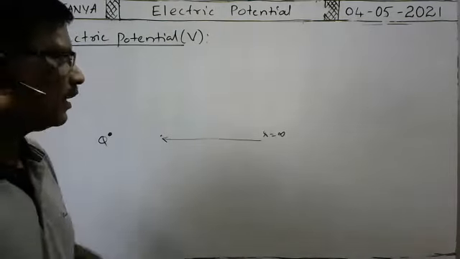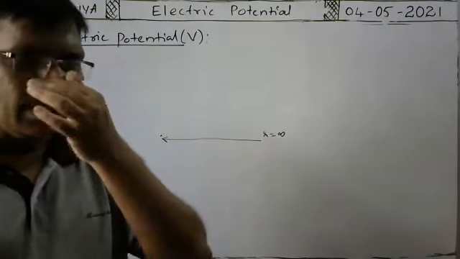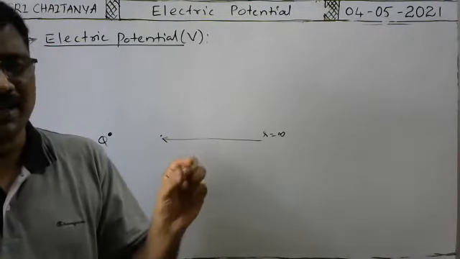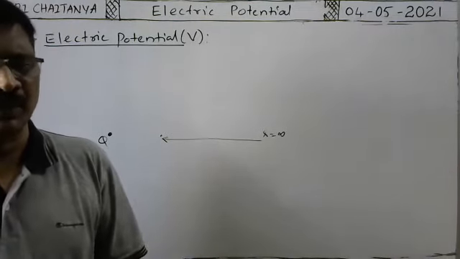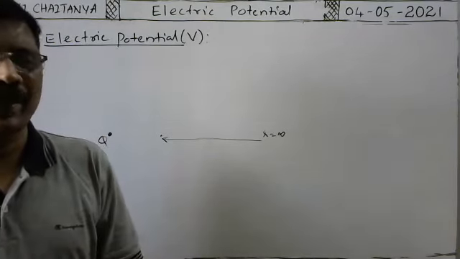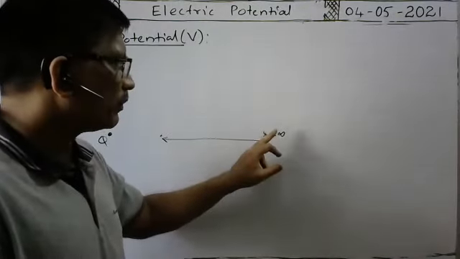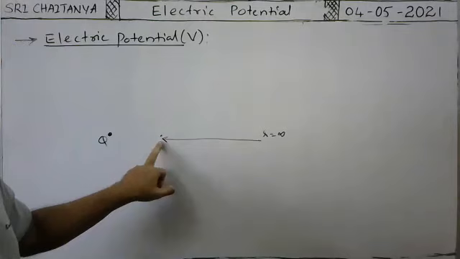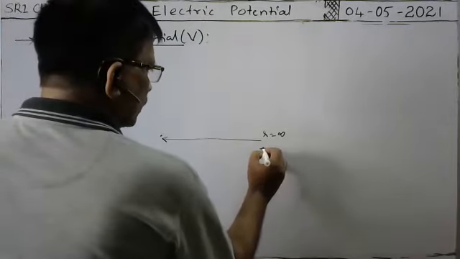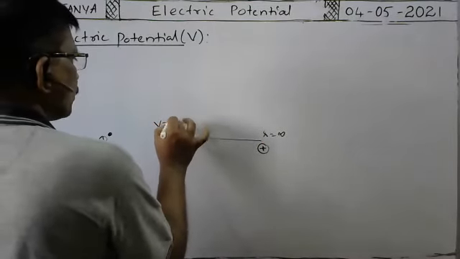Suppose if you imagine a unit positive charge here, it is a very standard definition. In order to measure the electric potential at any point, first we have to imagine the unit positive charge. That means the charge is 1 unit. 1 unit means 1 coulomb. You imagine a unit positive charge. You bring that unit positive charge from infinity to this point. In order to bring the unit positive charge from infinity to this point where electric potential is to be determined.